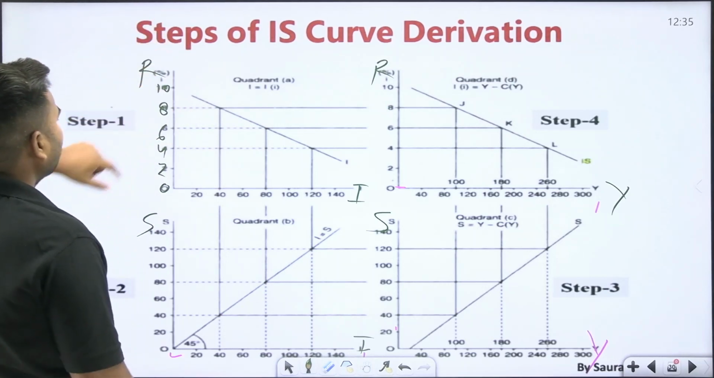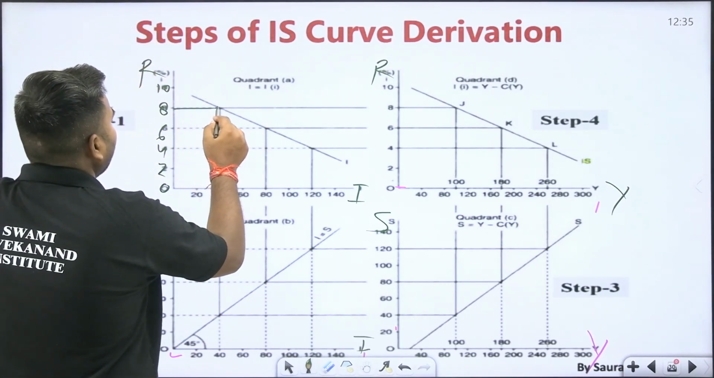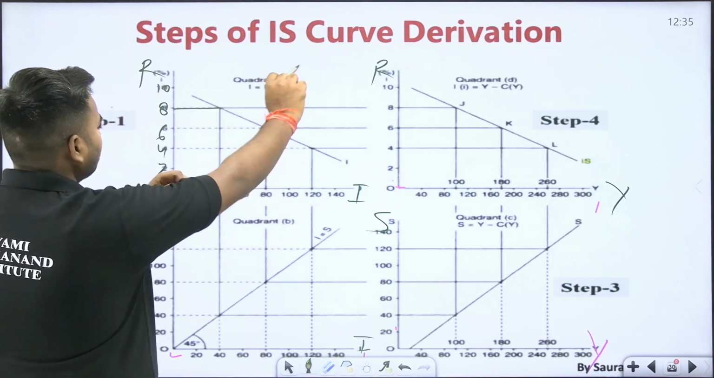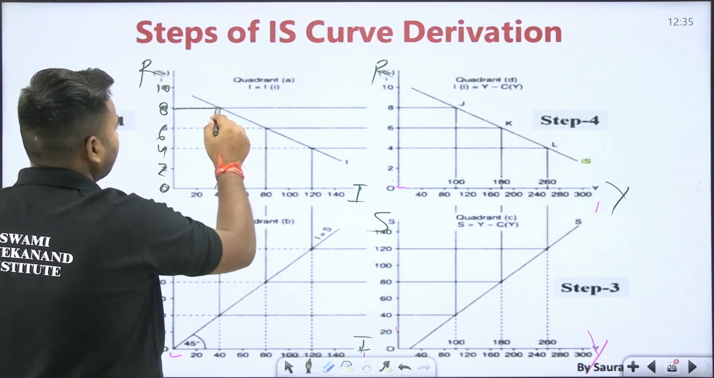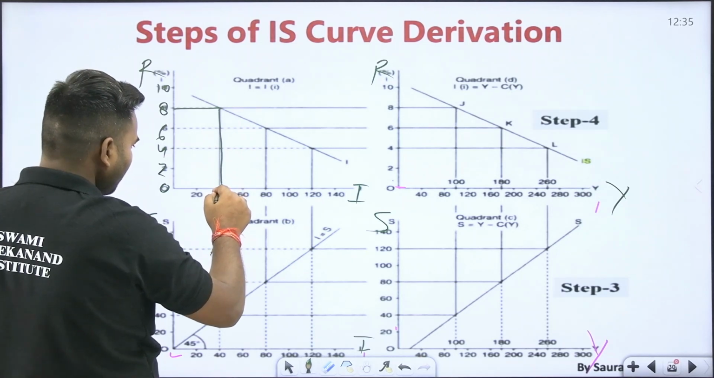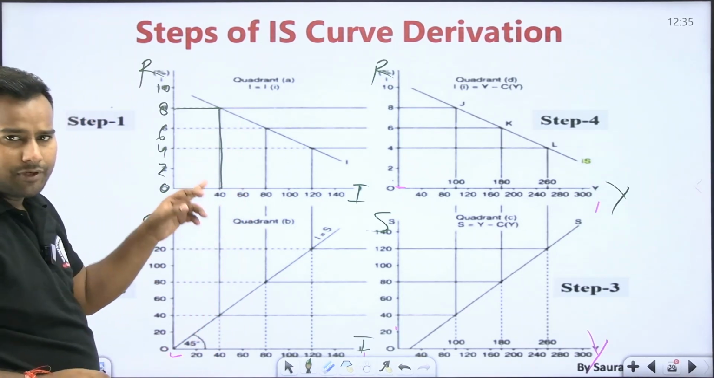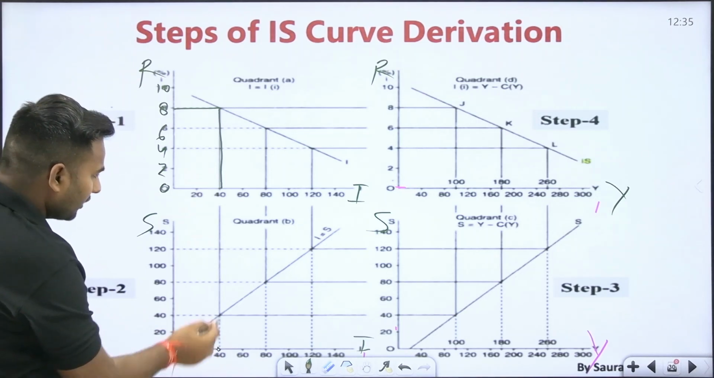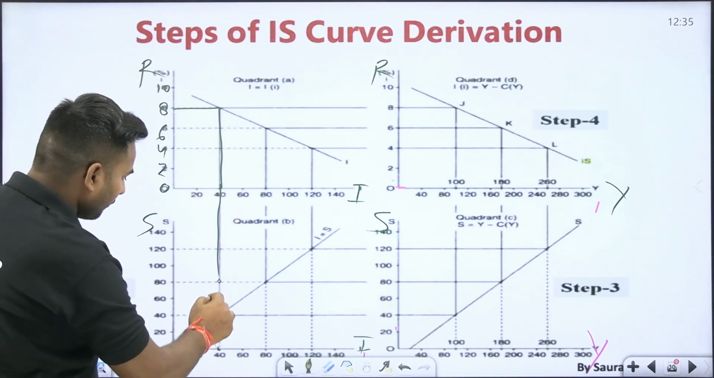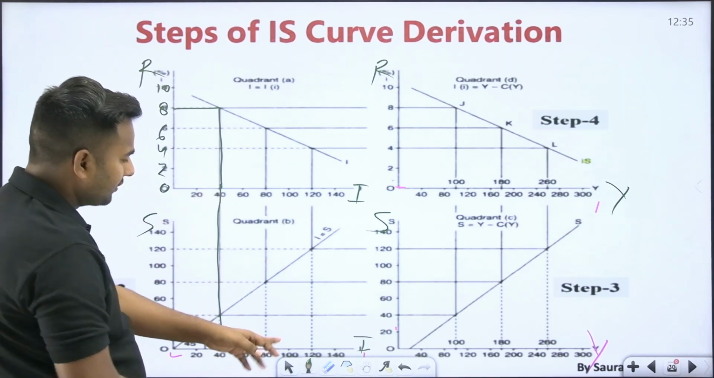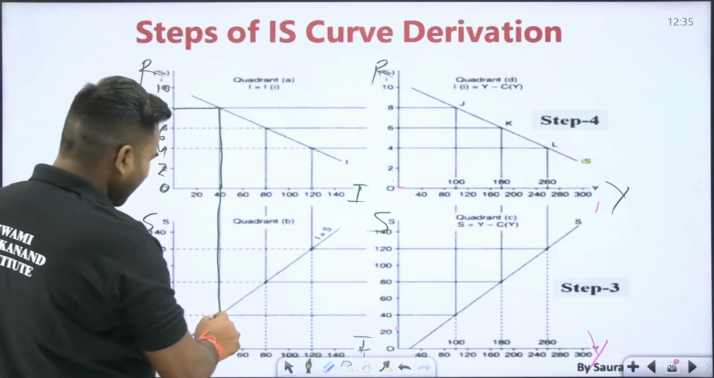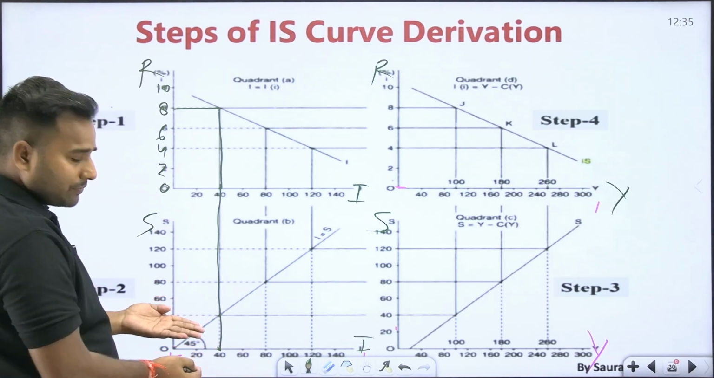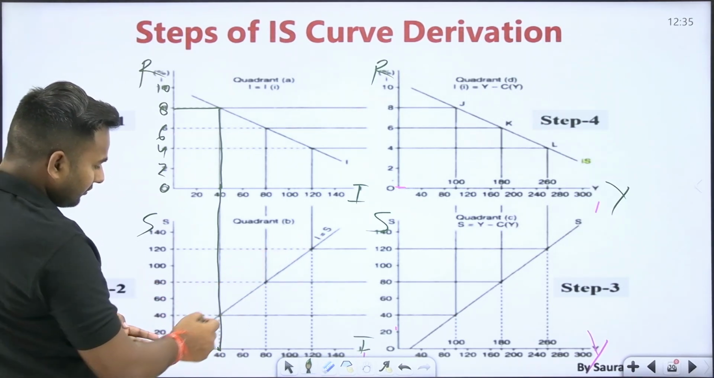So at 8 rate of interest, as the curve is drawn over there, your investment is 40. By keeping investment 40 only, you will be joining like this, because investment is given over here, and it is going over here also. By keeping investment 40, where on this curve equilibrium is made, it is cutting this curve at this point.